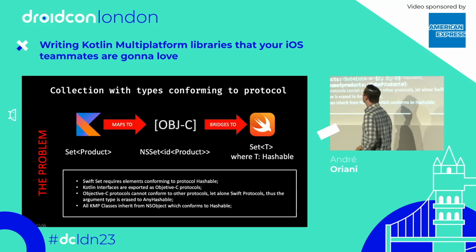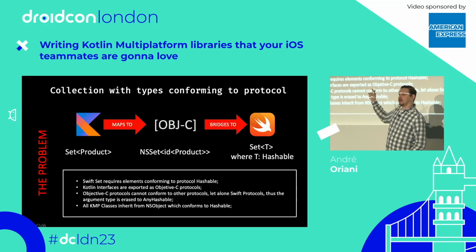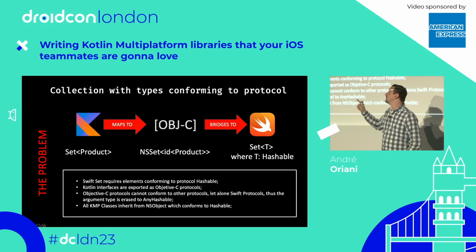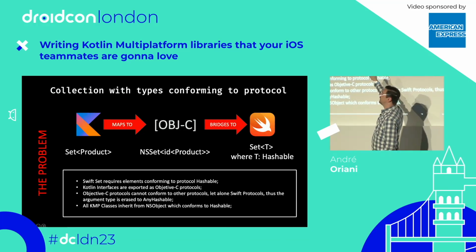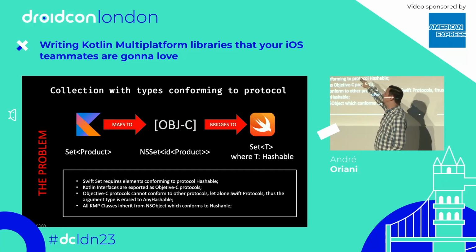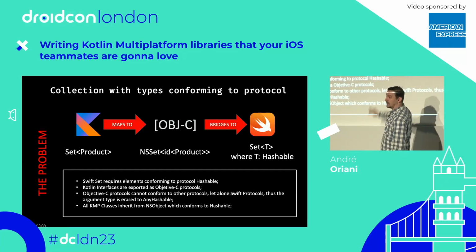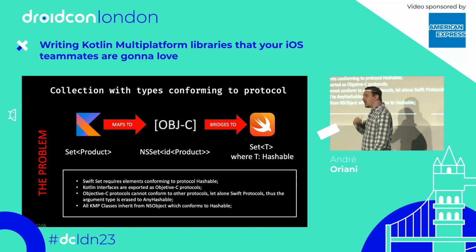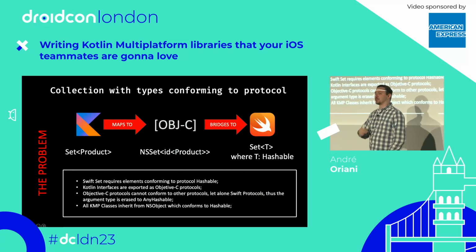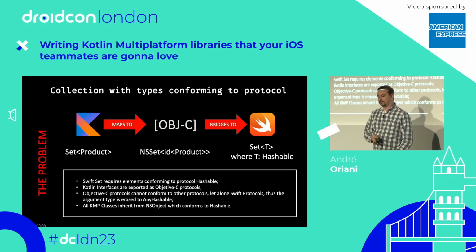Let me explain. When you use Set in your KMP API, it is going to be mapped to an NSSet in Objective-C, and then Xcode will bridge that NSSet to a Swift Set. Swift Set requires all elements to conform to the Hashable protocol, a Swift protocol.